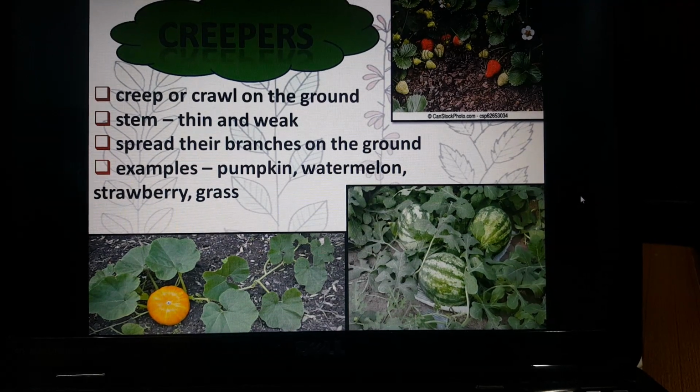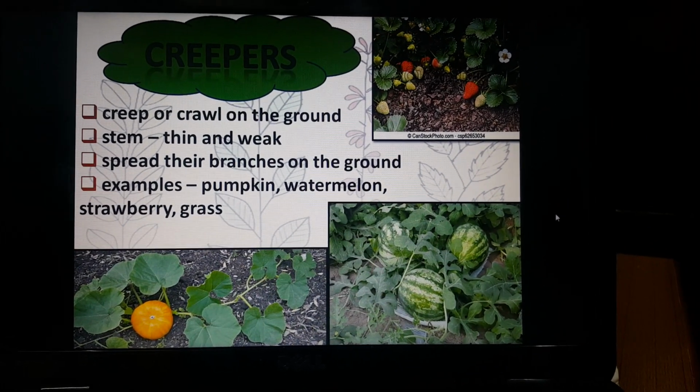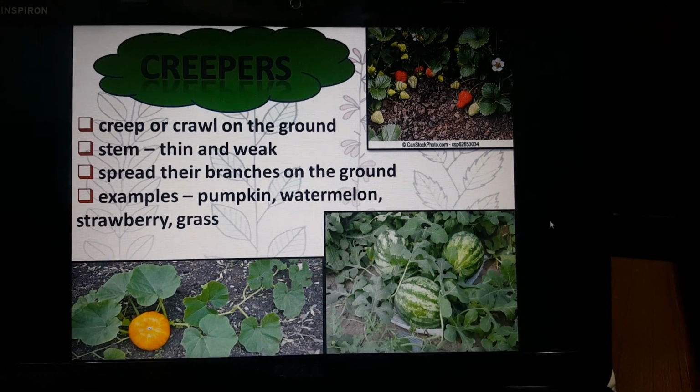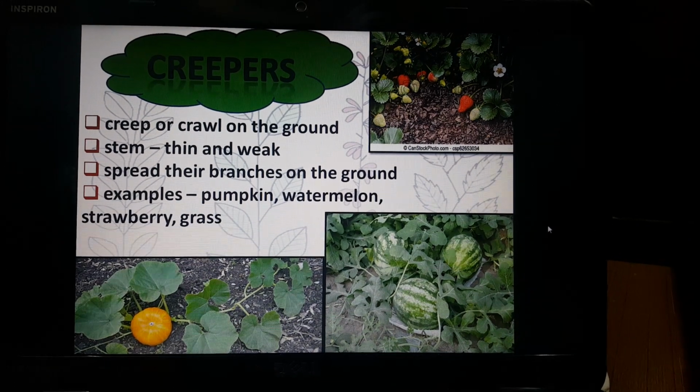So today we have summarized the plants into 5 groups, that is trees, shrubs, herbs, climbers, and creepers. So with all this, I think now you will definitely be able to recognize whether a plant you are seeing is a herb, a shrub, a climber, or a creeper, or a tree.